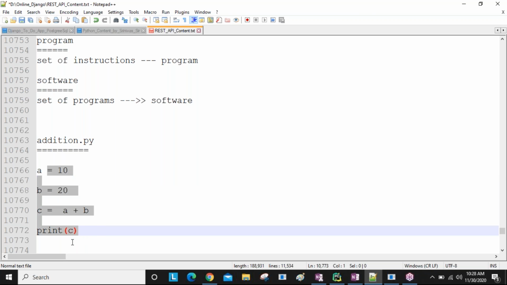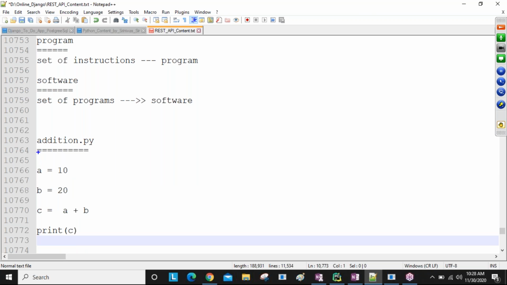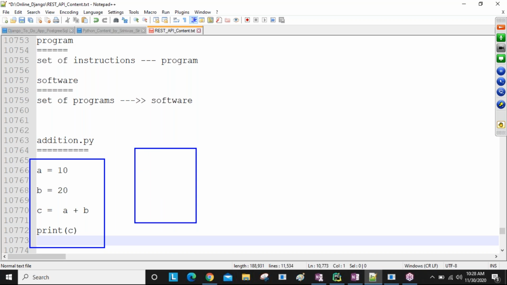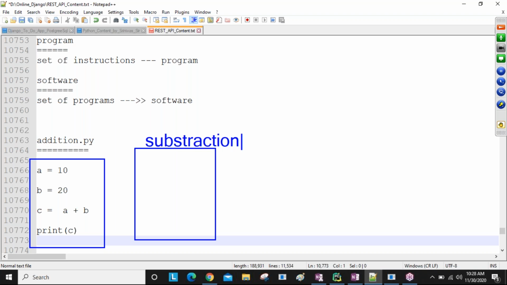I have another program, for example, you can see here. This is addition.py. I'm going to create one more program, subtraction.py, for example. Okay, so A equal to 20 value is there, for example.